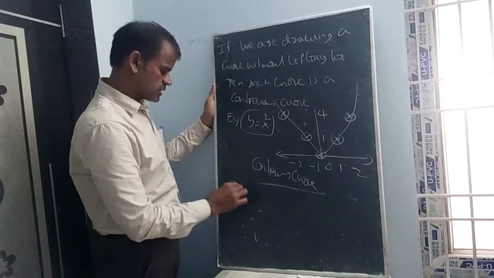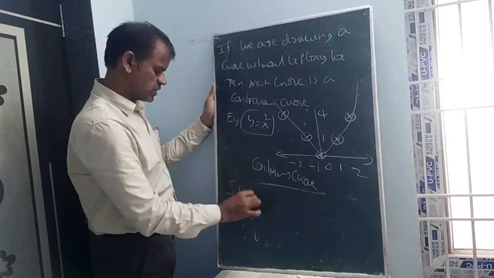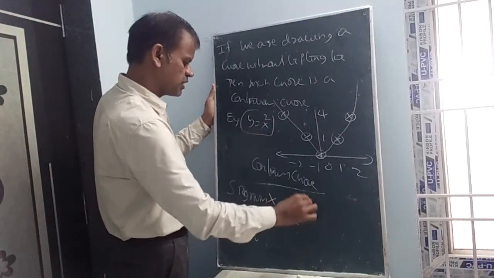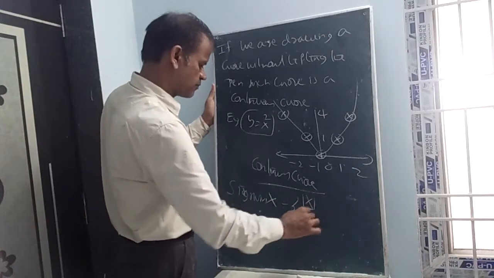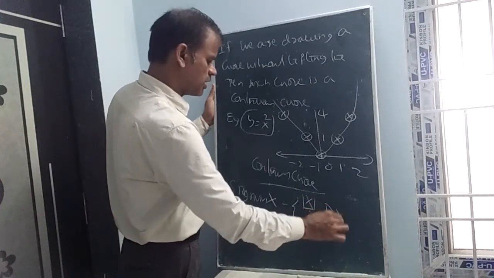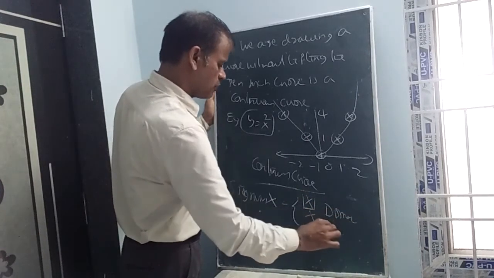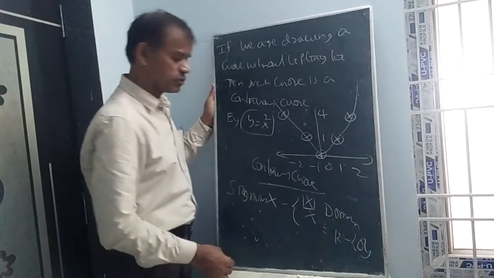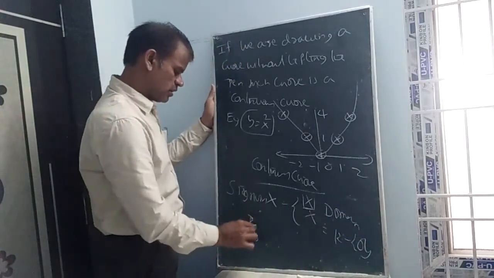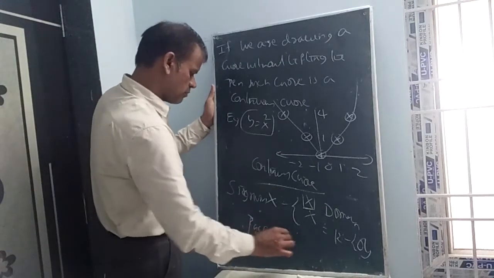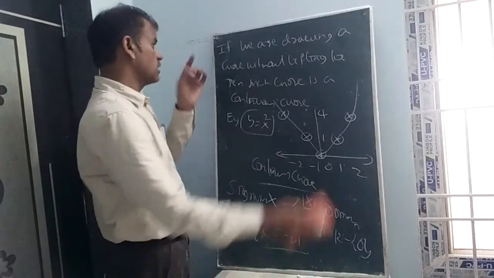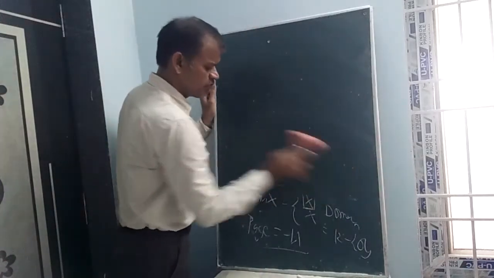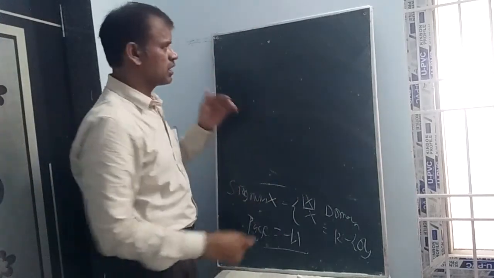Next, you take signum x, S-I-G-N-U-M. Signum x definition is mod x by x. The domain of signum x is R minus the set {0}; 0 you should not substitute. And the range is {-1, 1}, because you substitute any value, you will get either +1 or -1.